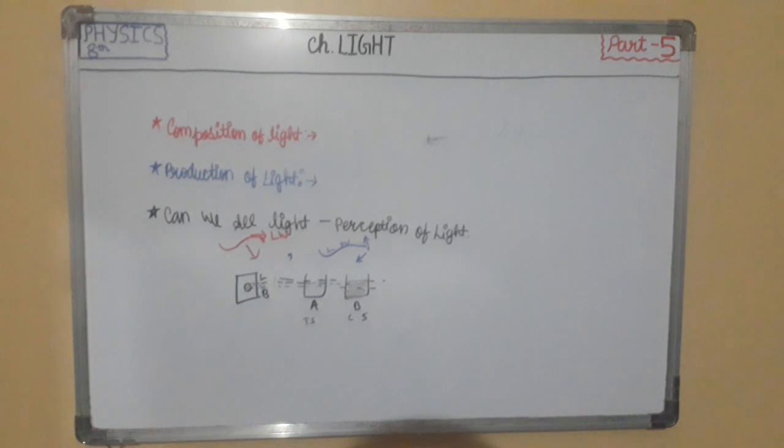Similarly, when sunlight enters a room through an aperture, we feel as though we are observing a beam of light. This beam of light which we apparently observe is basically due to the scattering of light from the dust particles. The illuminated dust particles give the sensation of a beam of light, but in fact we do not see any light. I hope you've understood till this.